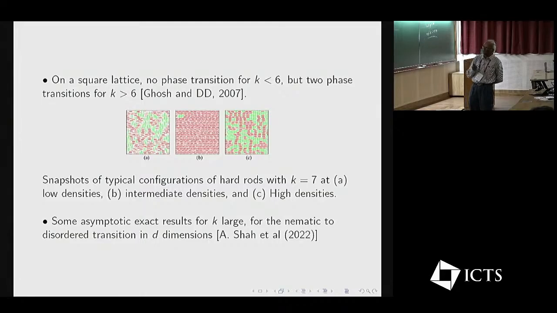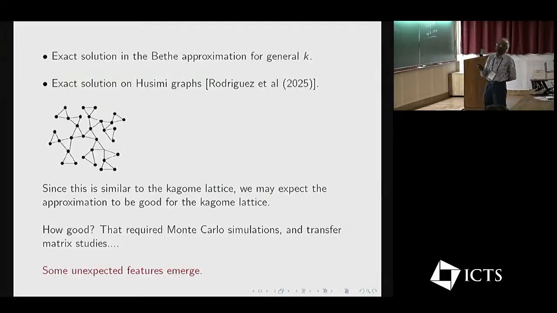If k is very large, long rods, there is the kind of stuff which Onsager studied long ago. The transition from nematic to disordered, the second transition, turns out to be a first order transition where there is a jump in density as a function of activity. And some results about the position of the jump and the size of the discontinuity can be studied.